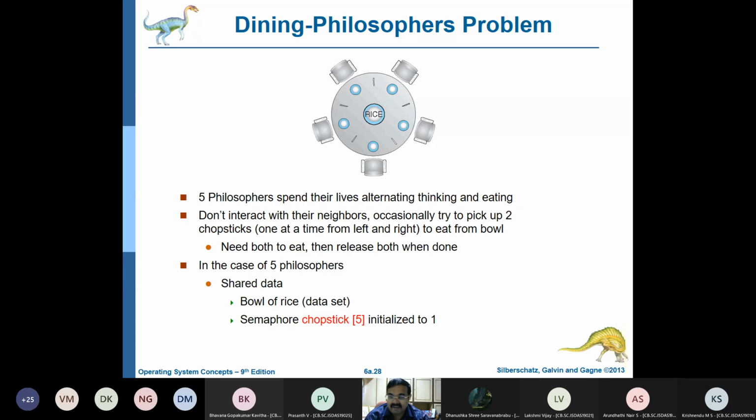So 5 philosophers are spending their lives alternately thinking or eating. They do not interact with their neighbors and try to pick up both the forks or the chopsticks at the same time. So this is a very interesting thing, and you need a semaphore, a shared variable, to do this. This is a very exciting assignment that you can try on your own. You can actually learn in a very good way and understand how to solve this using a semaphore. It basically gives you an idea. It is an array of 5 chopsticks, you initialize it, then you increase. I am not giving you much, you figure it out.